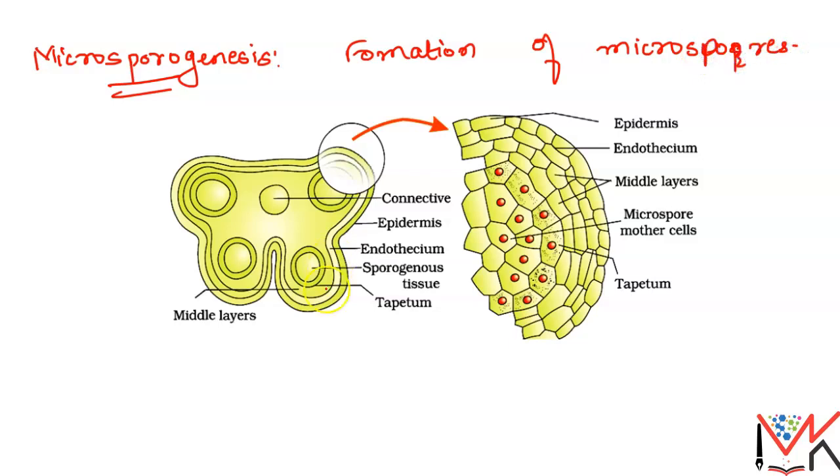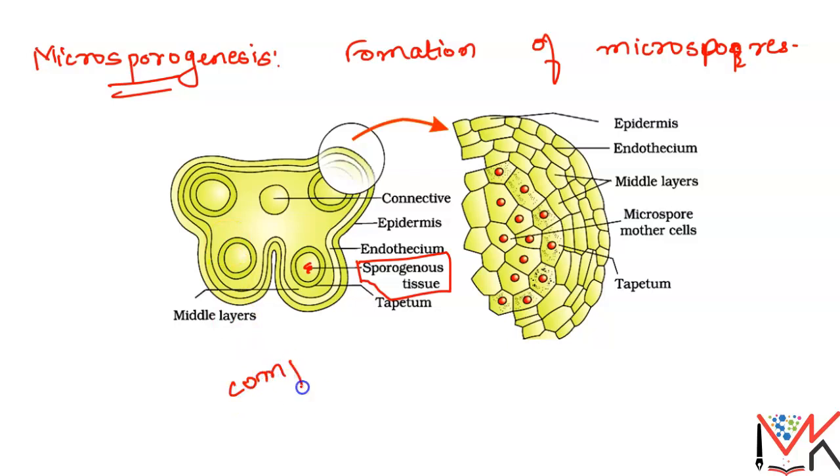Now student, you can see inside this microsporangia, in the middle part there is a sporogenous tissue. So what is the sporogenous tissue? When the anther is young, there is a group of compactly arranged homogeneous cells which forms the sporogenous tissue.